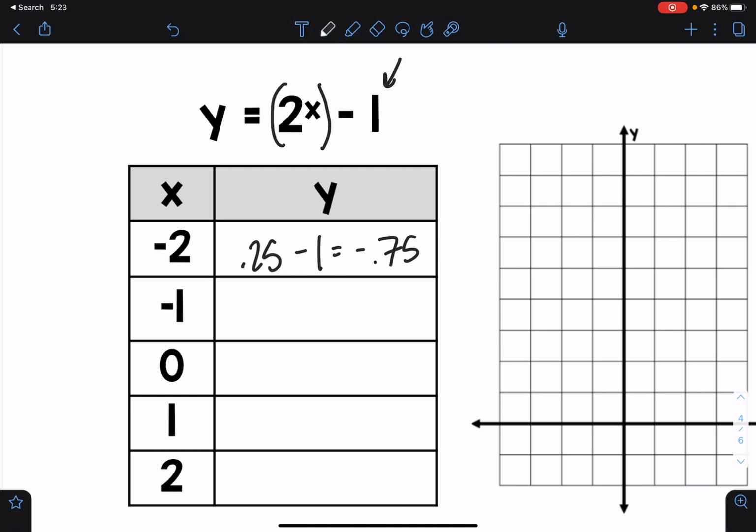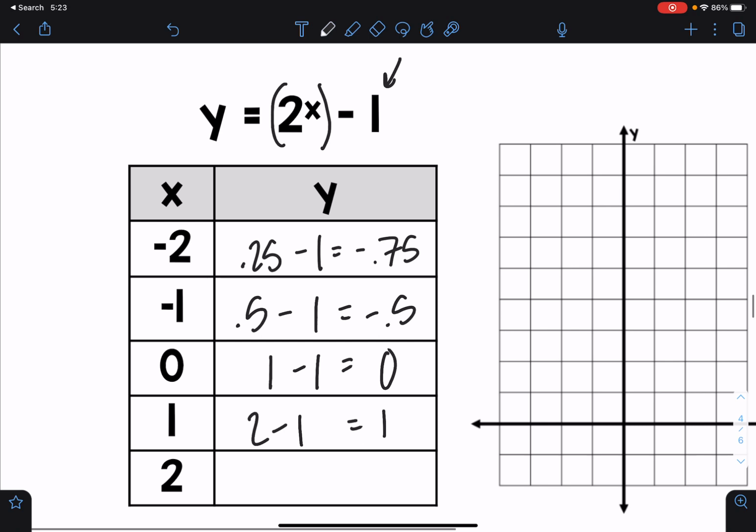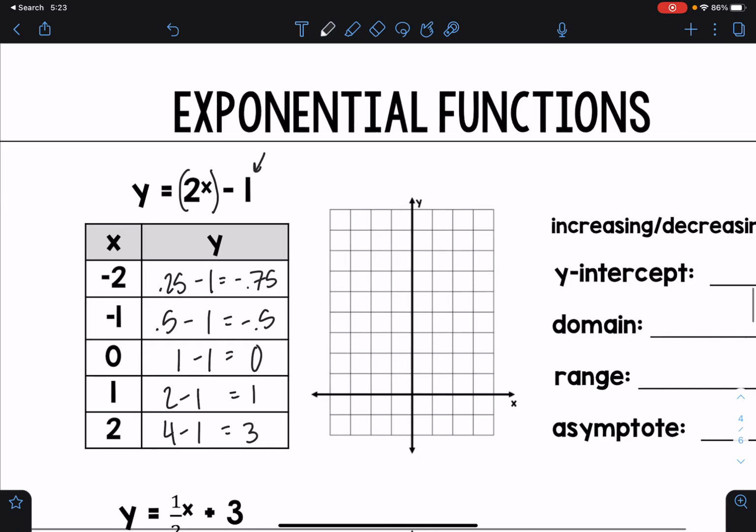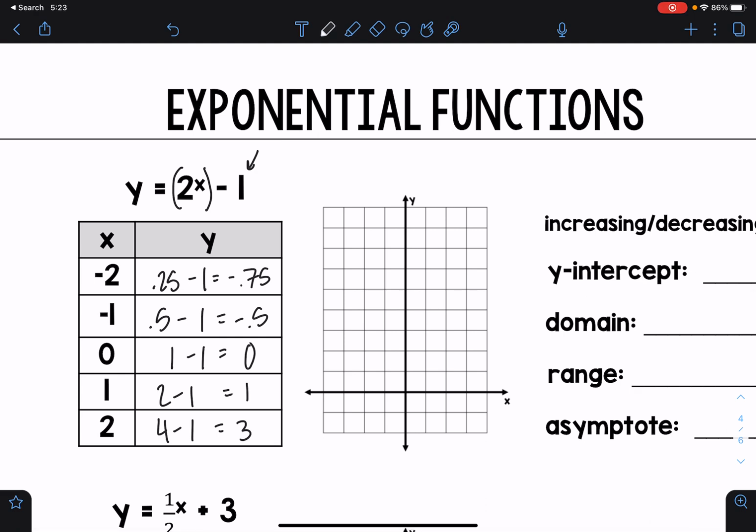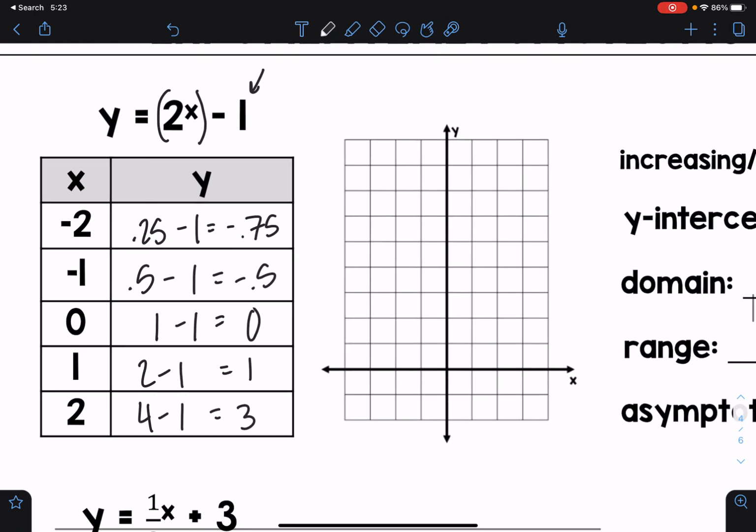Okay, so then I'm going to go ahead and fill the rest of these out. So we have 0.5 minus 1, which is -0.5, 0 minus 1, which is -1. Oh, wait, no, sorry. This one right here should be 1 minus 1, which is 0. 2 minus 1 is 1. 4 minus 1 is 3. Okay, so you should be getting those numbers. If you are having issues with this, please let me know.